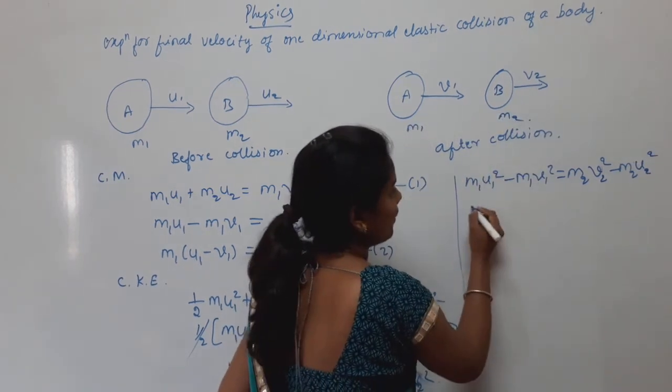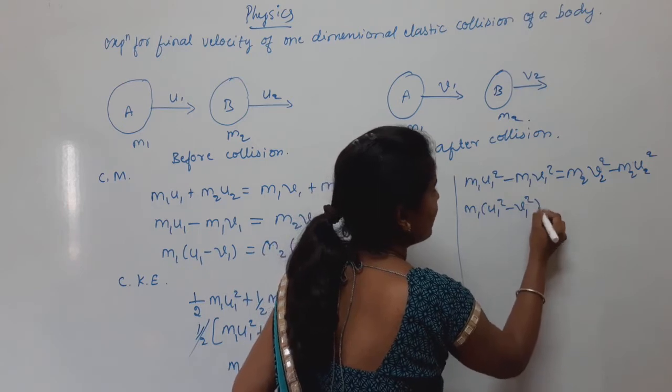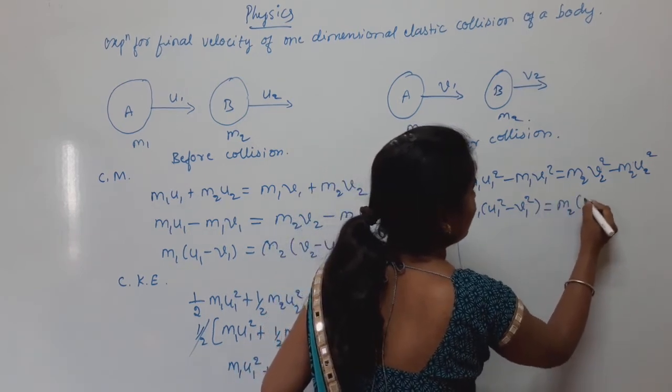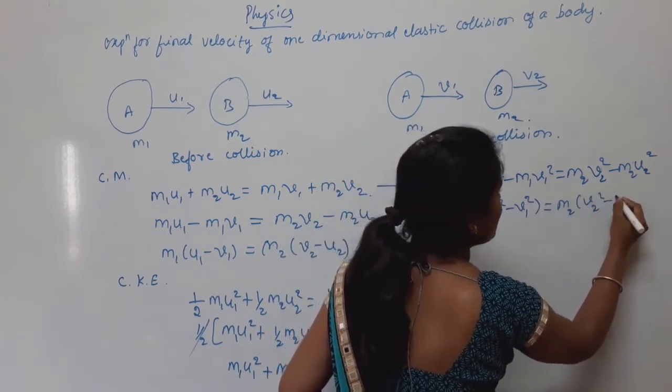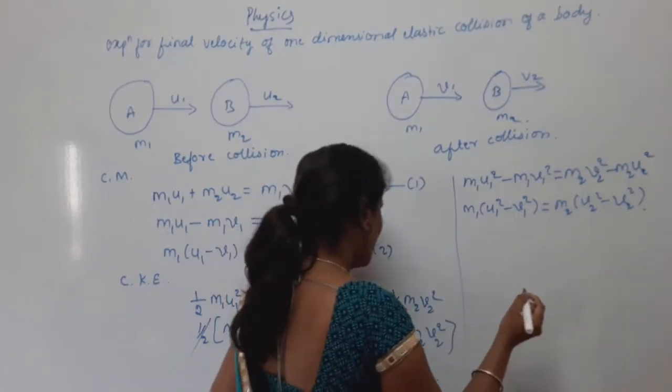Here m1 is common: m1 times u1 square minus v1 square equals m2 times v2 square minus u2 square. So this is called equation number 3.